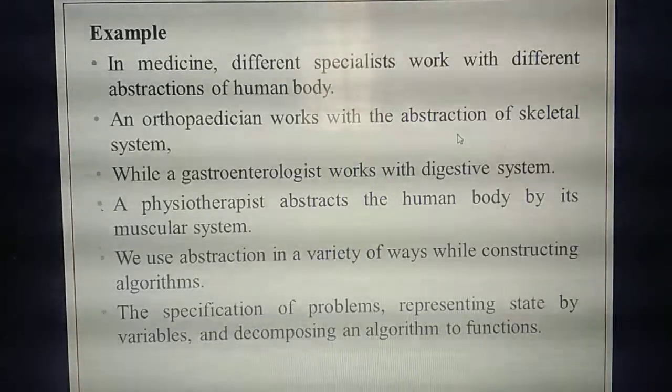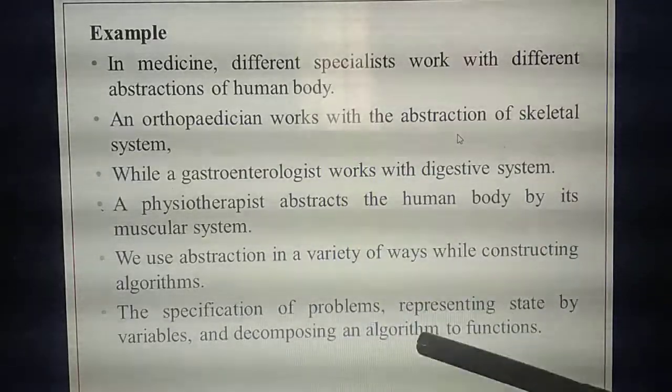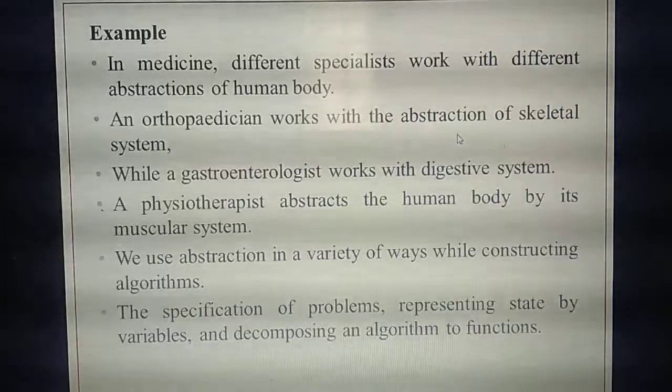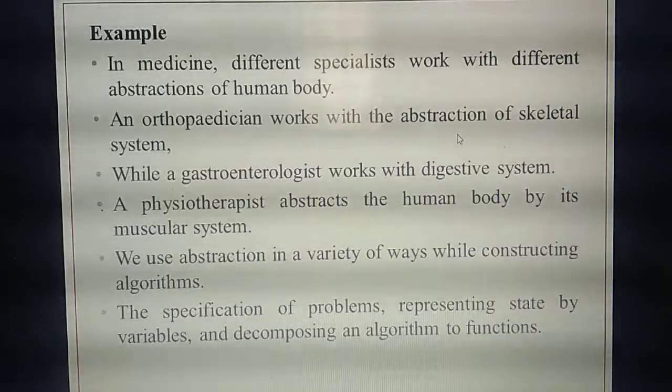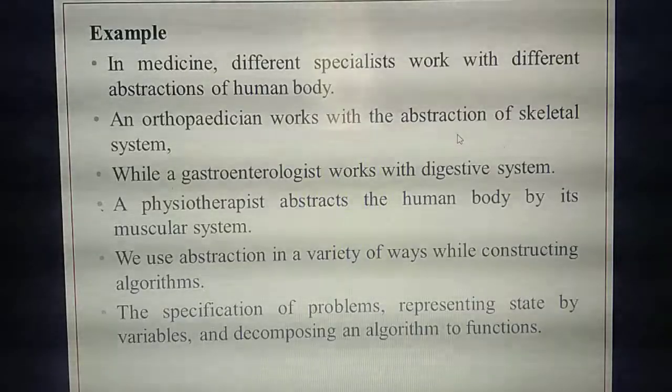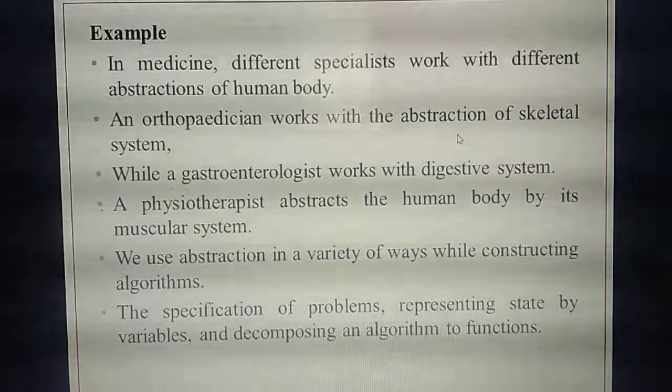So here in algorithms, how are you going to define it? Each state you define by variables. Already you have studied state. What do you mean by state? Immediately recall the example of traffic signals. How many states does a traffic signal have? Three: green, amber and red. So that is a state. Each one you represent with variables, maybe A, B, C or green, red, amber.